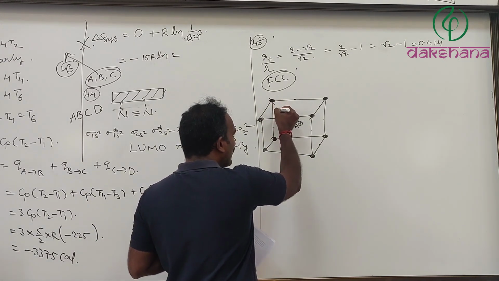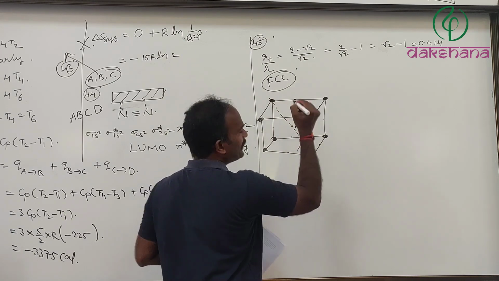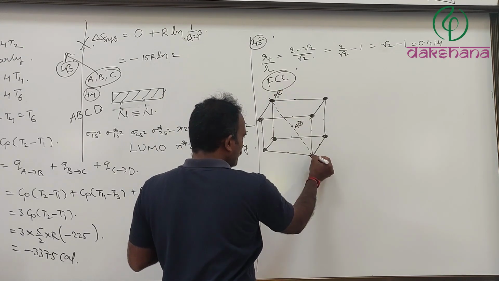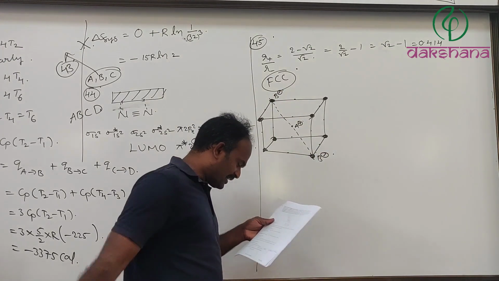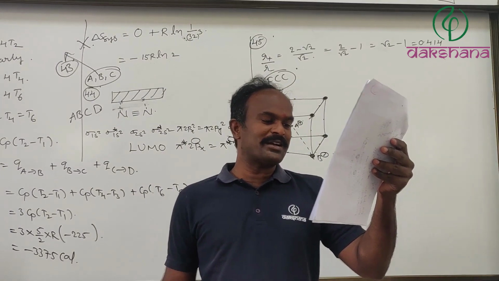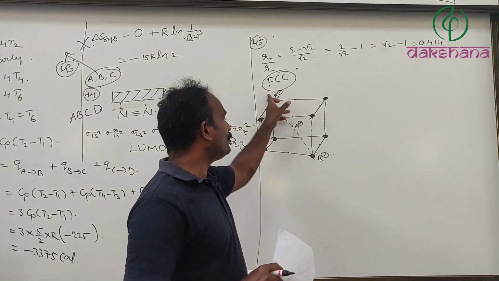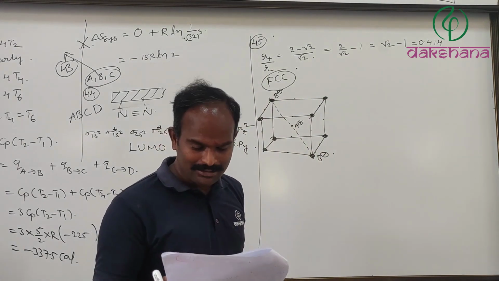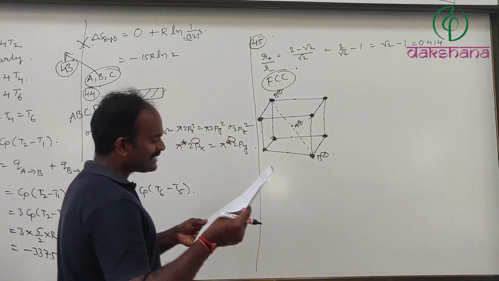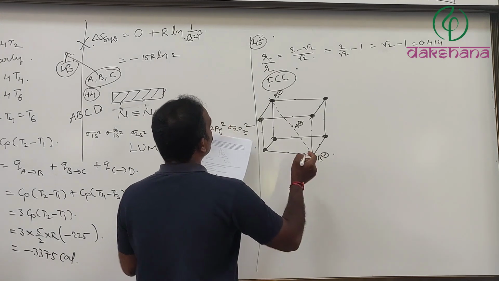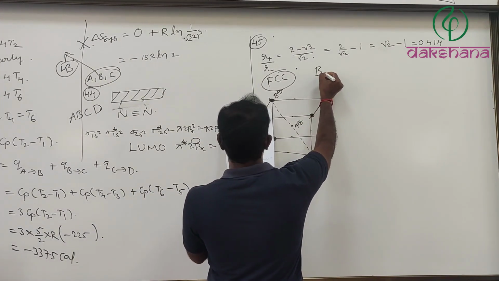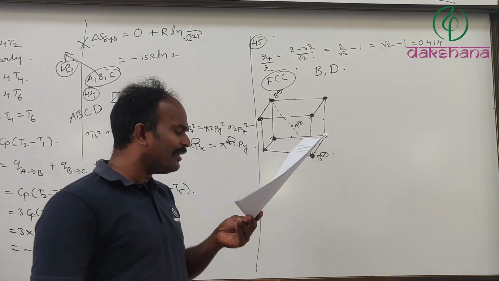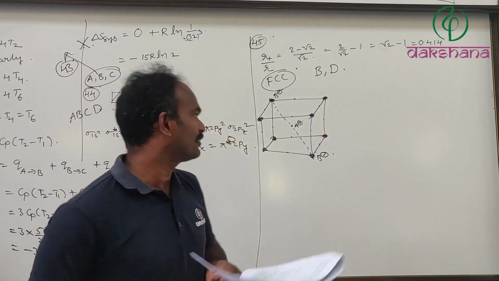Now if you pass any body diagonal, for example, if this is the body diagonal, it is passing through this B minus, A plus and B minus. I guess you know the answer. Each body diagonal passes through the center of 2 anions and 1 cation of the unit cell, right? Therefore, here there is a correction. Yes, I am telling you there is a correction. The answer is going to be both B as well as D. They have given A, B, C, D, but that is absolutely wrong.